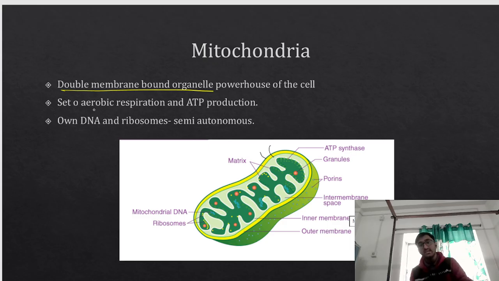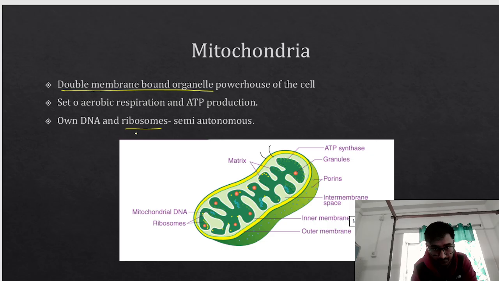They have their own DNA and they have their own ribosome. So it is semi-autonomous. Already we discussed the endosymbiotic theory. Mitochondria, previously, was just like bacteria. It was a prokaryotic cell existing independently, but due to this endosymbiotic theory, it is believed that they slowly integrated inside the cell, and that is why they still have their own DNA and their own ribosome. 70S ribosome is there. Okay, they have 70S ribosome.